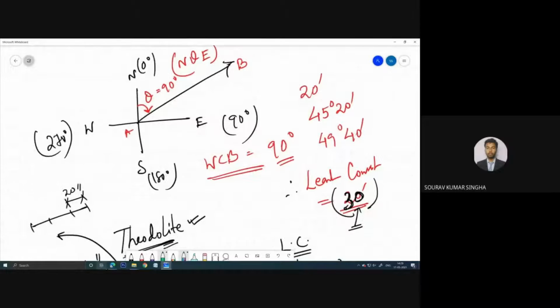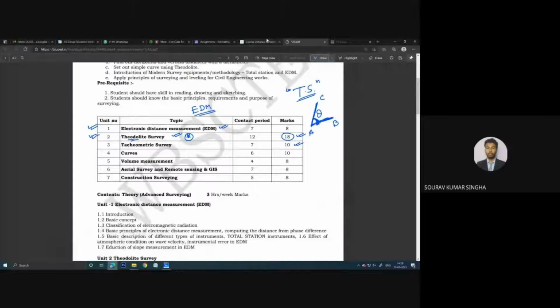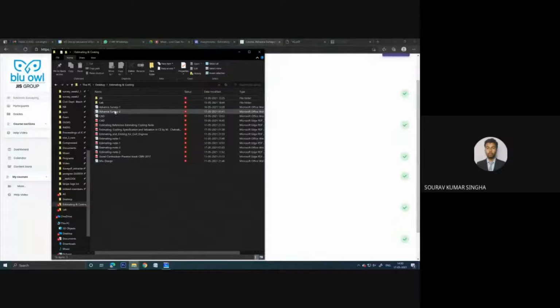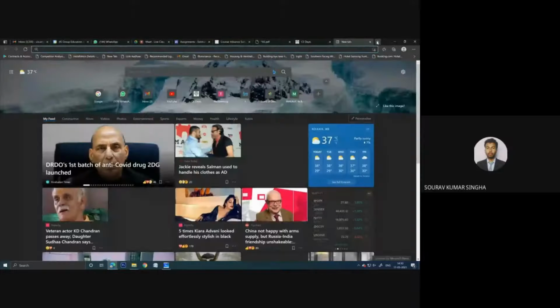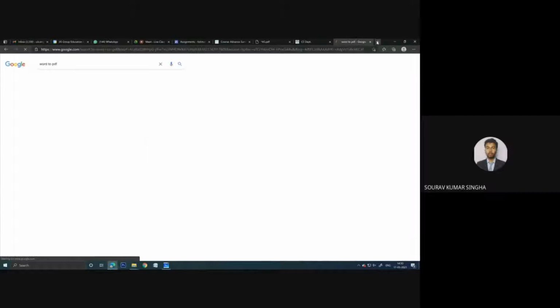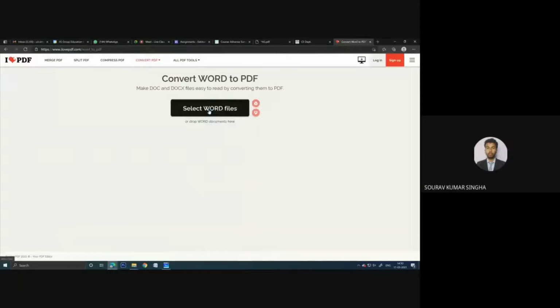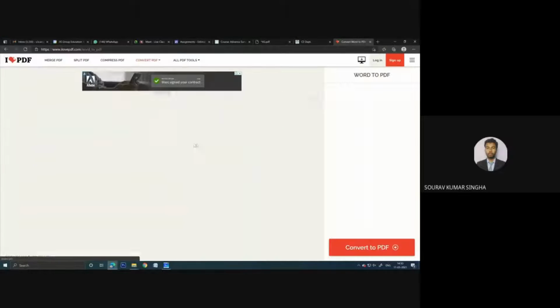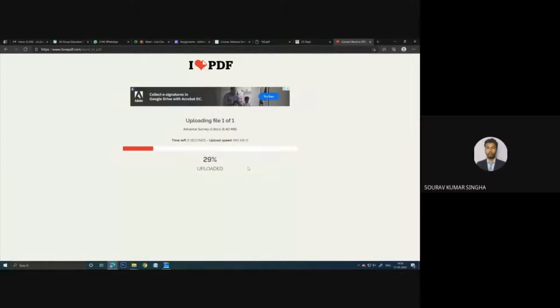So let us start showing the note that I have made for you. Just a second. I just need to convert the Word file to PDF because the format I have made is in Word format. When I mark on the Word file, it will not work.